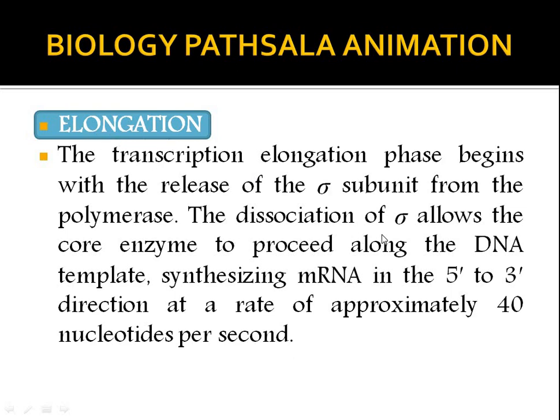After the dissociation of the sigma factor from the core enzyme, the addition of rNTPs is done in a 5' to 3' direction, and the mRNA molecule starts to be synthesized. The rate of mRNA synthesis is 40 nucleotides per second.